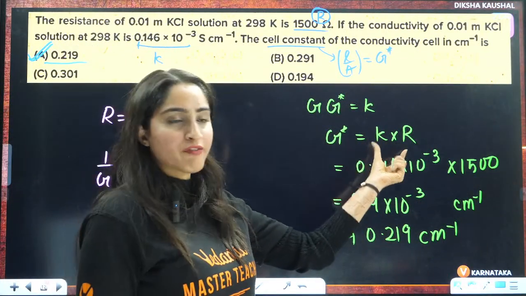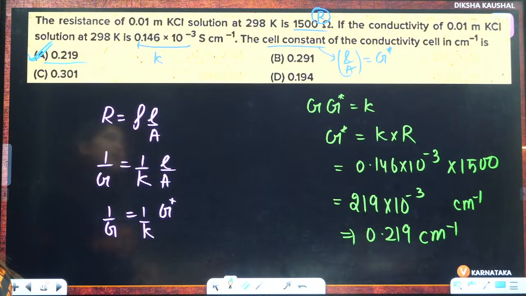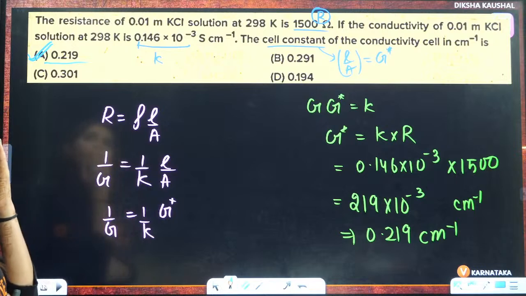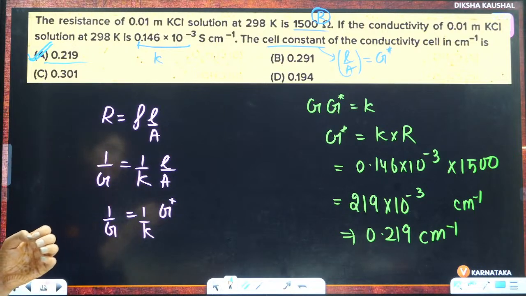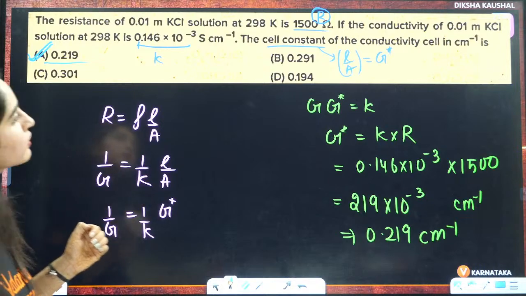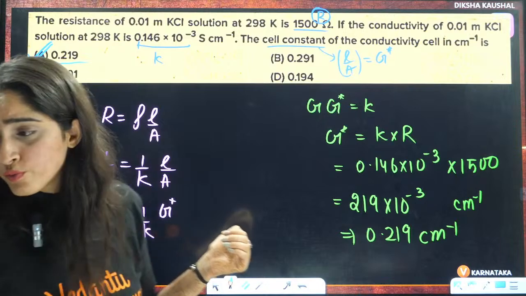0.146, 1500. How come yours is coming out to be 0.194? Mine is coming out to be 0.219.